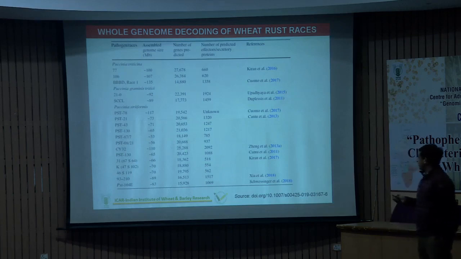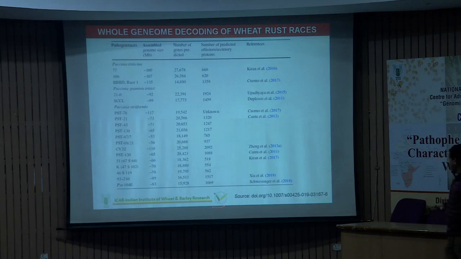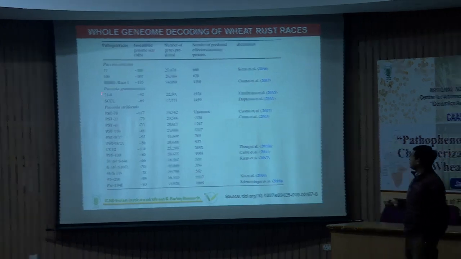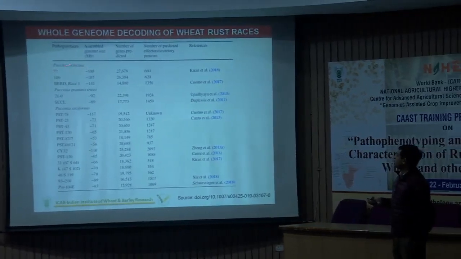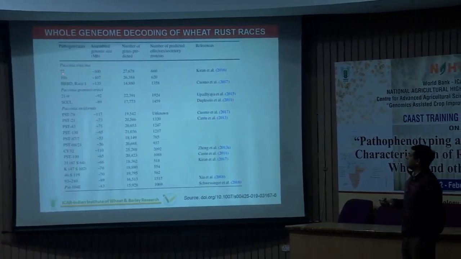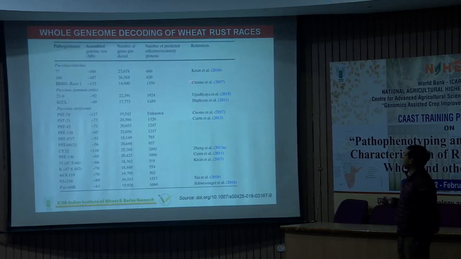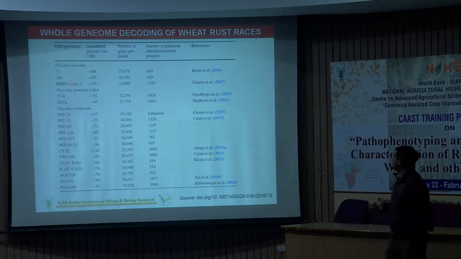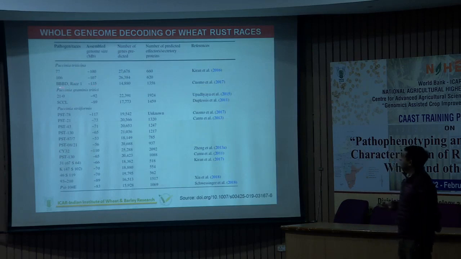If we compare up to 2019, there are a lot of pathotypes, like Puccinia triticina, brown rust, 77 and 106. These are two races whose whole genomes were sequenced from India, and this one is from abroad, from Canada. Similarly, Puccinia graminis tritici is from abroad. But in the case of Puccinia striiformis, there are different races sequenced from India, at least 13 races whose whole genomes were sequenced.